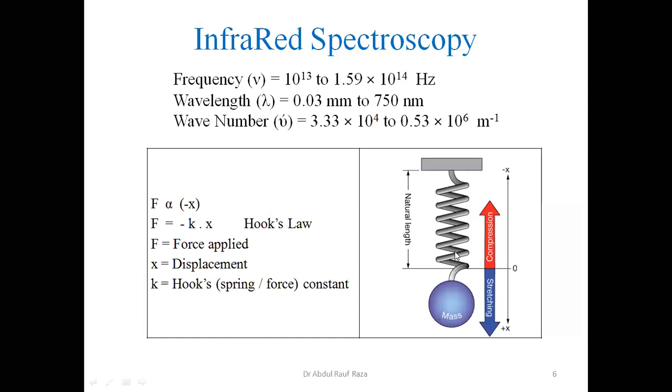It is just like a spring. If a little force is applied on one mass, suppose it moves downward, so this bond length shall be increased. And if we leave it, it shall not stop at the original position. It shall show compression, then expansion, compression, expansion, and at one time it shall reach the null point again. So the bond length is in fact an average distance between the compressed bond and the stretched bond. We shall see that in due course.